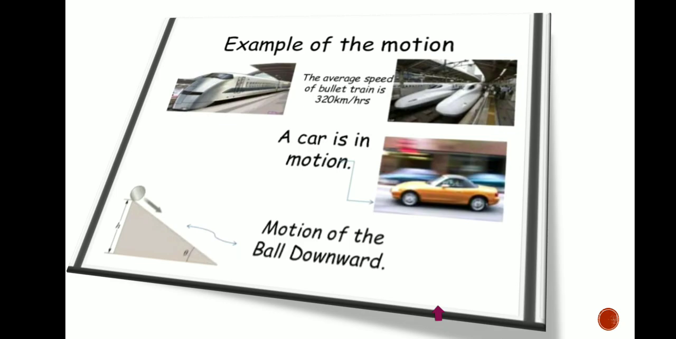Example of motion. Look at the picture. The average speed of a bullet train is 320 kilometers per hour. A car is in motion. Motion of the ball downward.